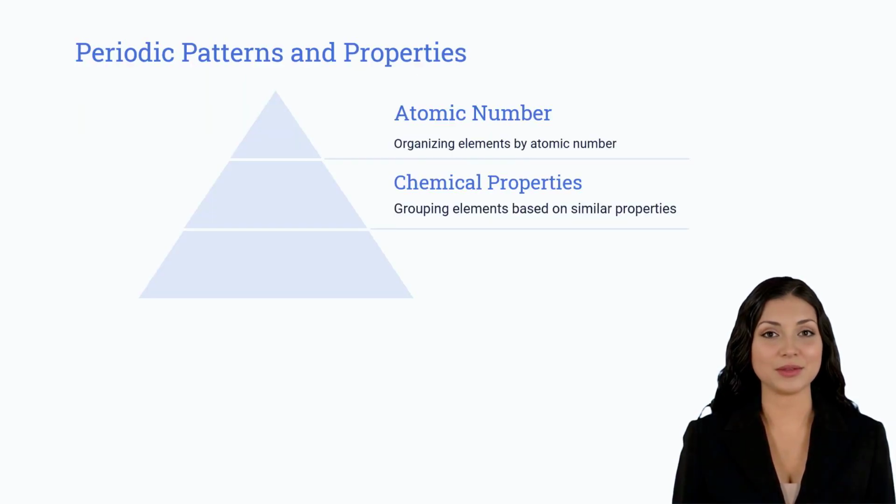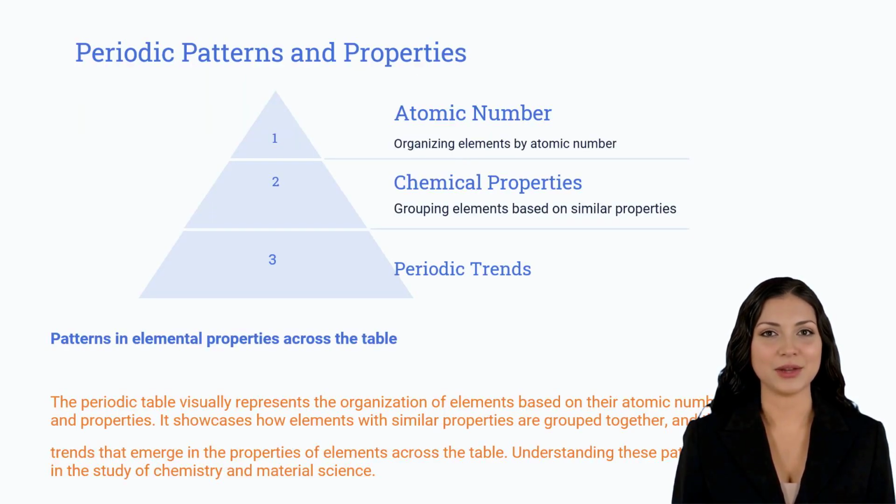The periodic table, first developed by Russian chemist Dmitry Mendeleev in 1869, is an invaluable tool in the study of chemistry and material science. It provides an organized arrangement of chemical elements based on their atomic number and properties. This structure reveals periodic patterns and properties that can be seen as you scan across the table.